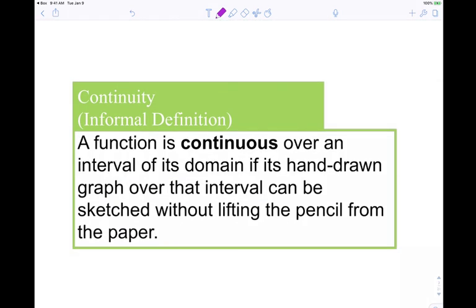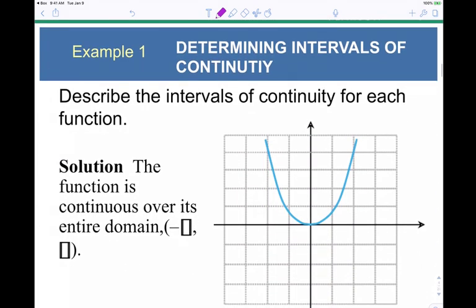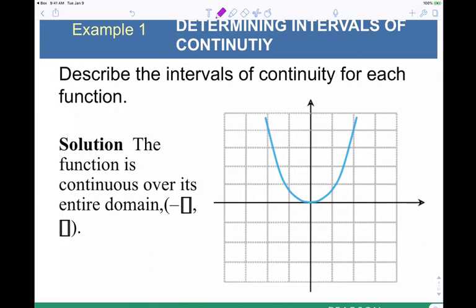A function is continuous over an interval if its domain is, if its hand-drawn graph over the interval can be sketched without lifting the pencil. This is easier to see with the graph. It says, describe the intervals of continuity for the function. If this is a parabola, tell me about the domain, the very left to the very right. Okay, that's fine. Tell me about the range, the very bottom to the very top. 0 to positive infinity sounds good.